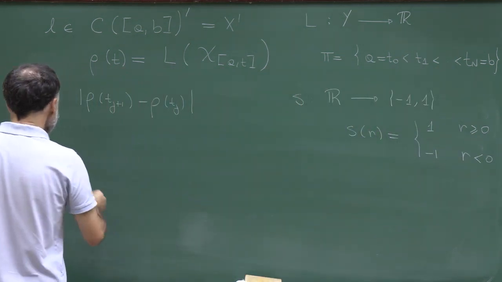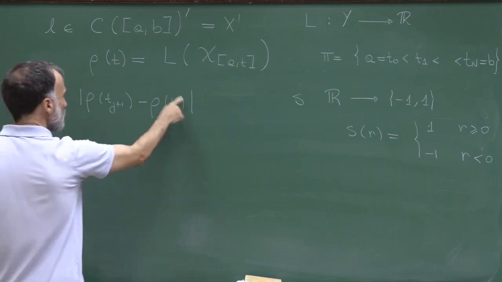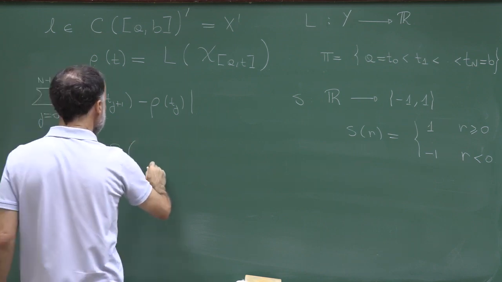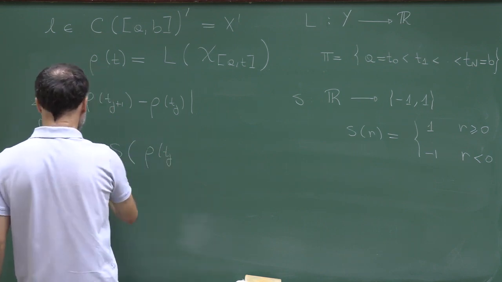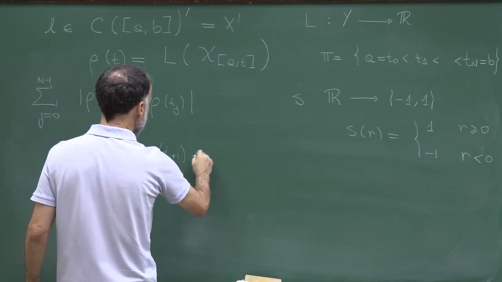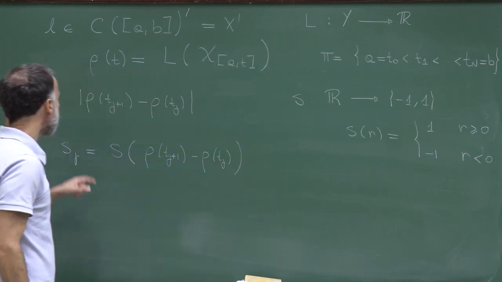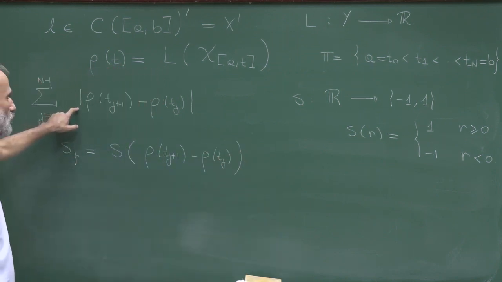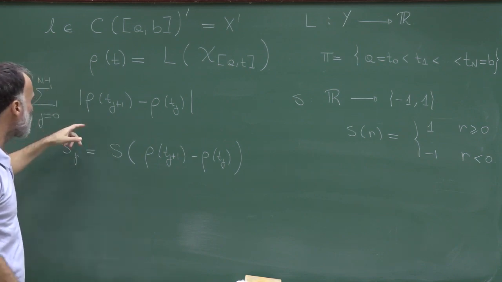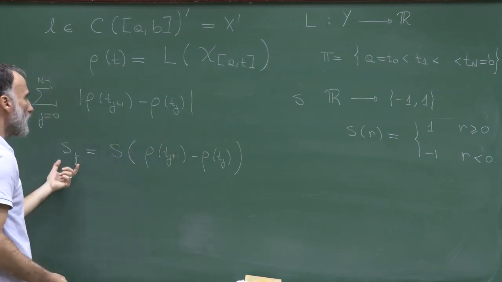And let me define by s_j the sign of this difference. So s_j will be the sign of rho(t_{j+1}) minus rho(t_j). Because I want to get rid of the absolute value, the way in which I can get rid of it is just saying that this absolute value is actually this difference multiplied by its sign.